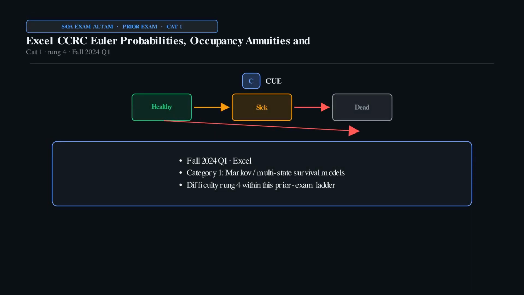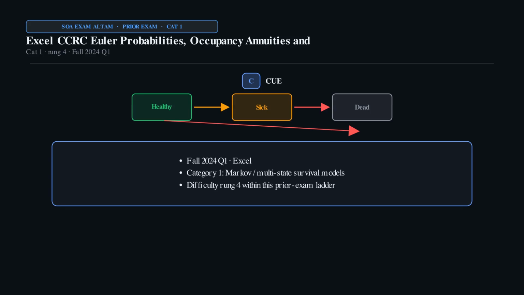Fall 2024 Question 1. Official Excel Workbook Question. This sits in Category 1, Markov/Multi-State Survival Models, difficulty rung 4 on the prior exam ladder. Recognition cue, zeros. Label what is given.